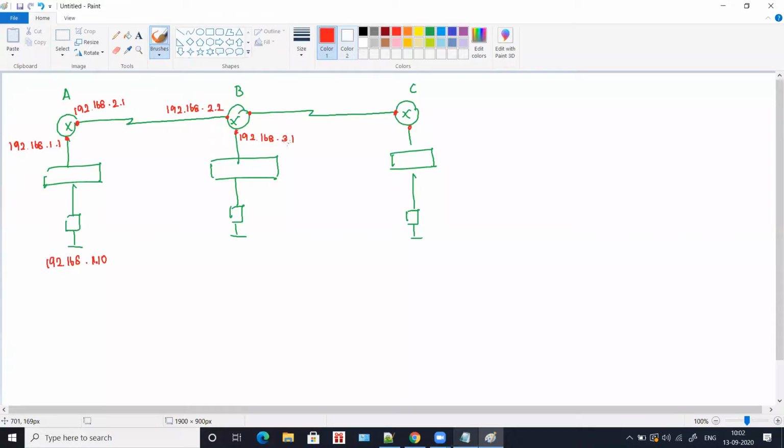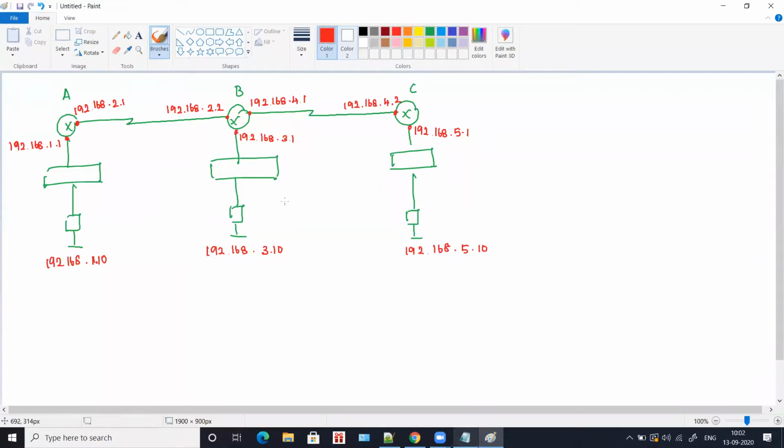192.168.3.1. This is 3.1, it has to be different here. So it is 192.168.4.1. If this is 4.1, then this has to be 192.168.4.2. This is 4.2, it has to be different here. So it is 192.168.5.1. And for this computer, we'll give the IP as 192.168.3.10. This computer will give 192.168.5.10.